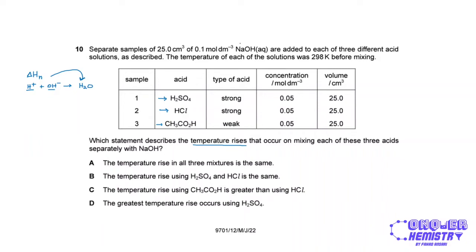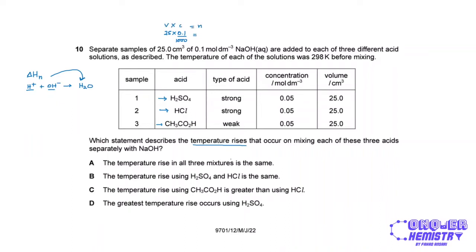So 25 cubic centimeters times 0.1 mole per cubic decimeter, 0.1 divided by 1000, so that we have cubic centimeters in both volume and concentration. Volume times the concentration will give us the moles of sodium hydroxide.